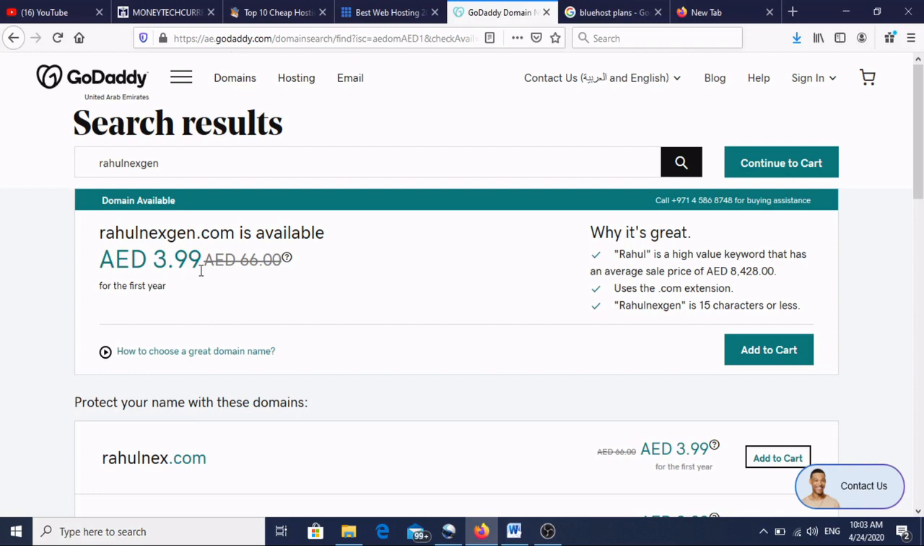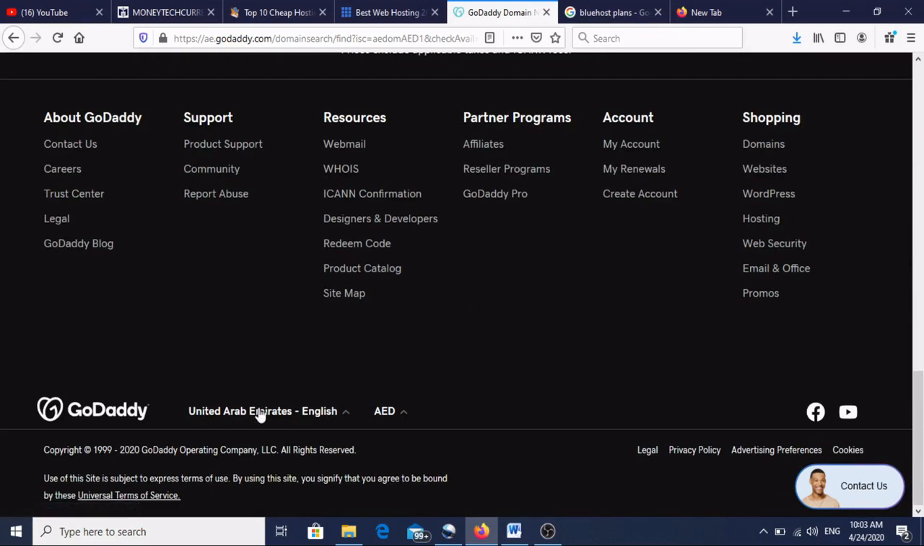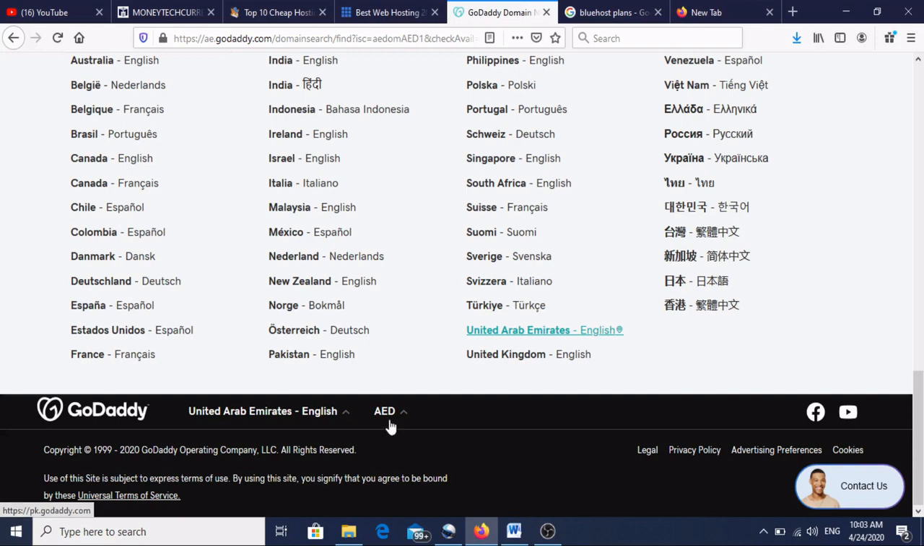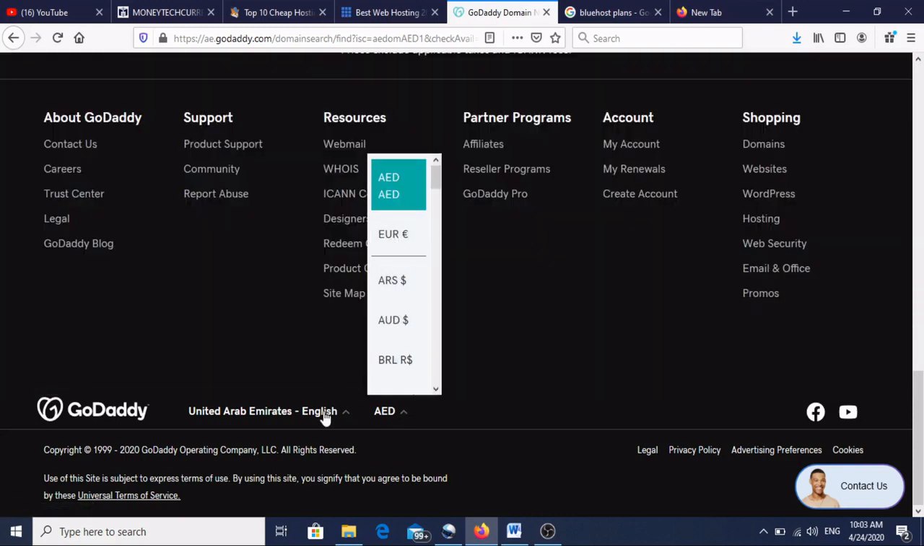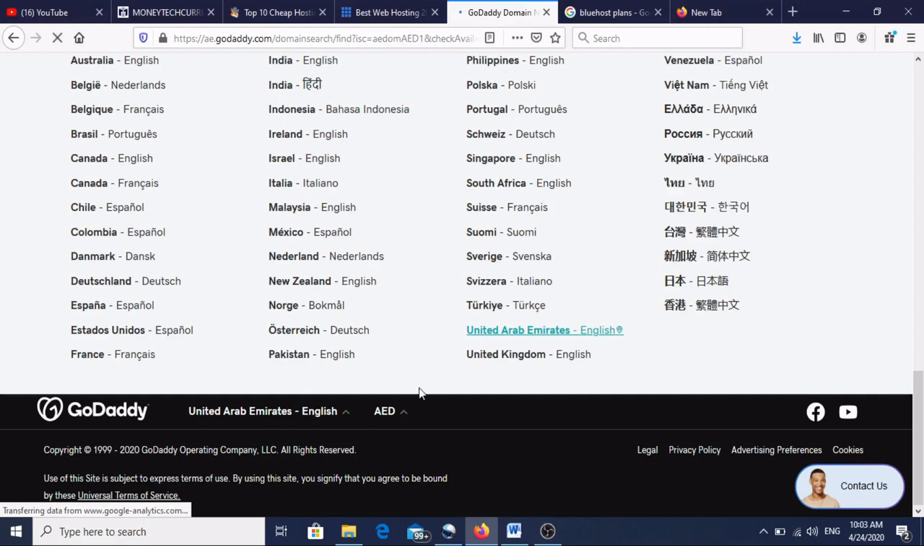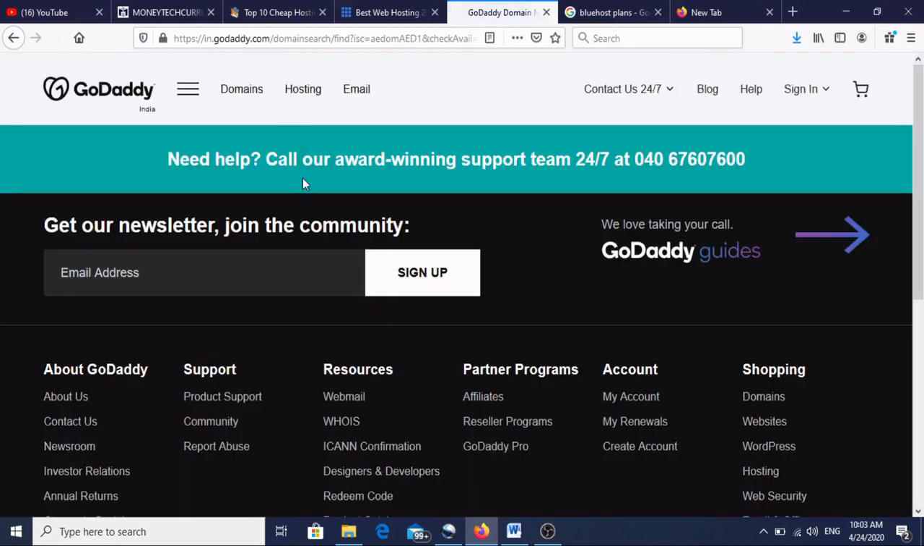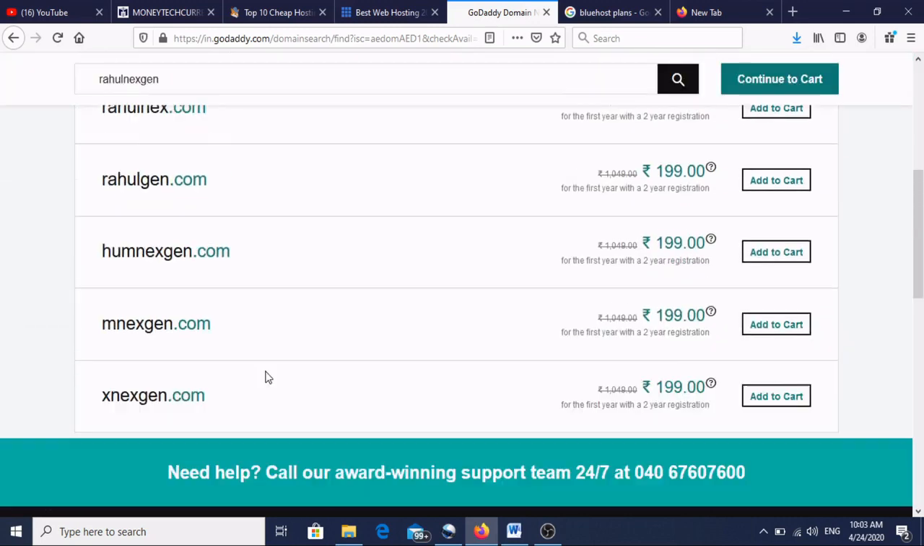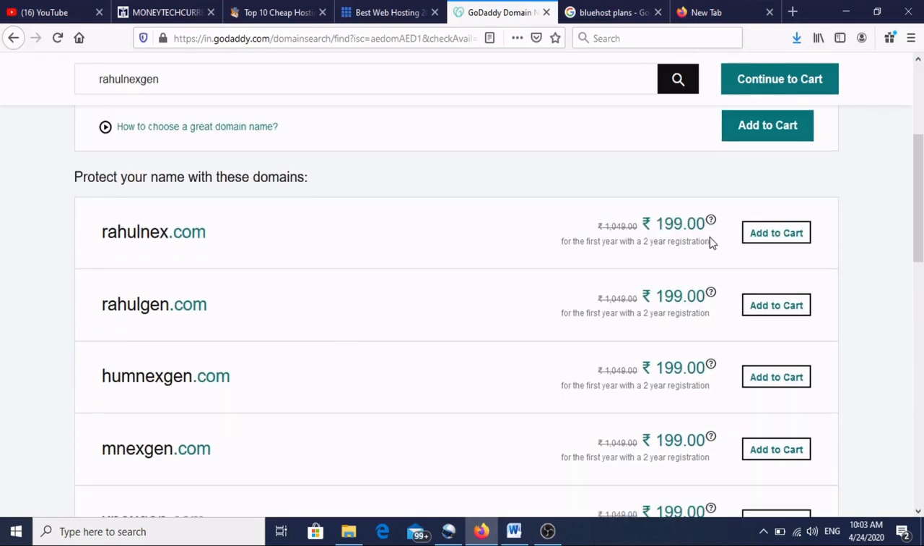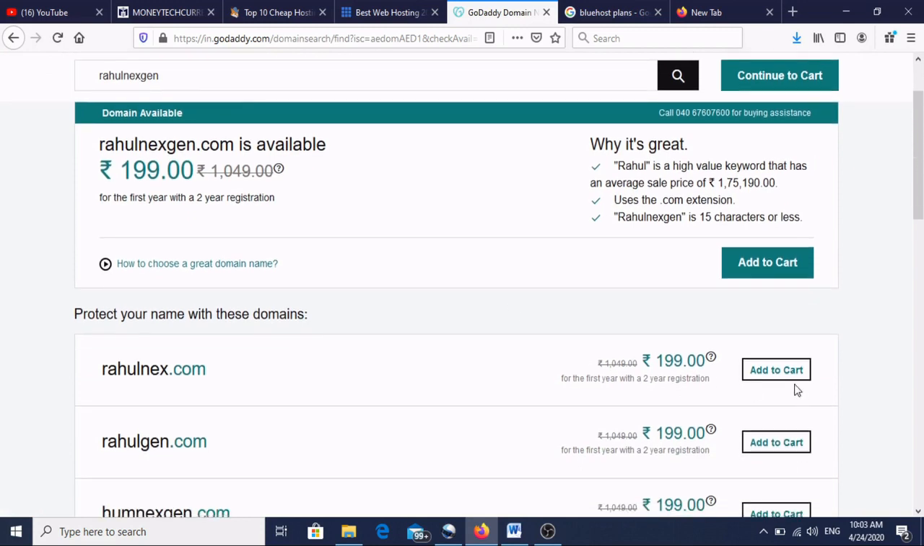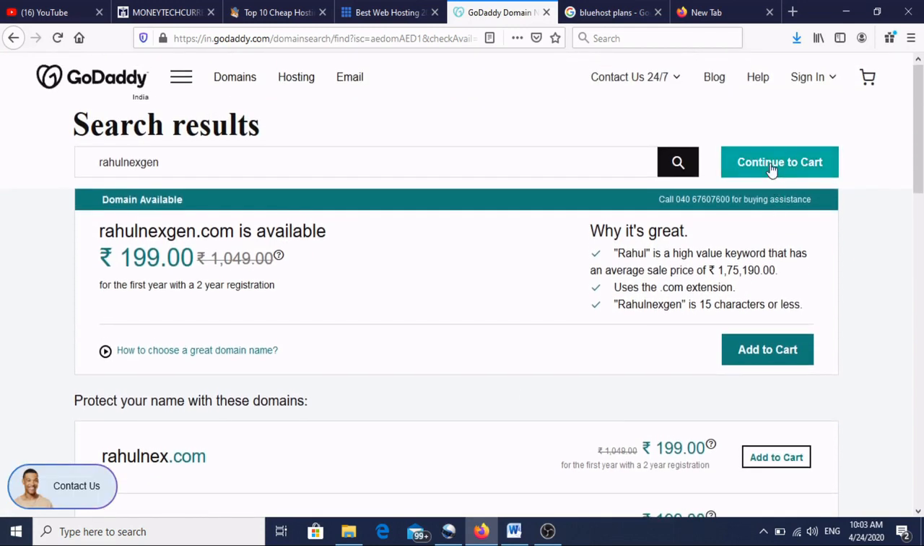This kind of money it will show here. It can be in INR also. If I change from here to India and currency, first I need to change India. Then suppose it is showing 199 rupees. So add to cart and continue to cart. You can purchase directly from here. It is very easy. Give the details of your credit card, debit card, and you can purchase this name, rahulnextgen.com. This is very easy.